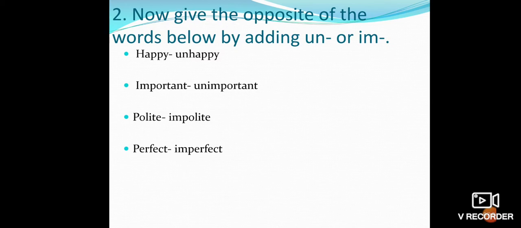Perfect, imperfect. Seen, unseen. Healthy, unhealthy. So children, you have seen that we have added un or im. Next word, proper, improper.